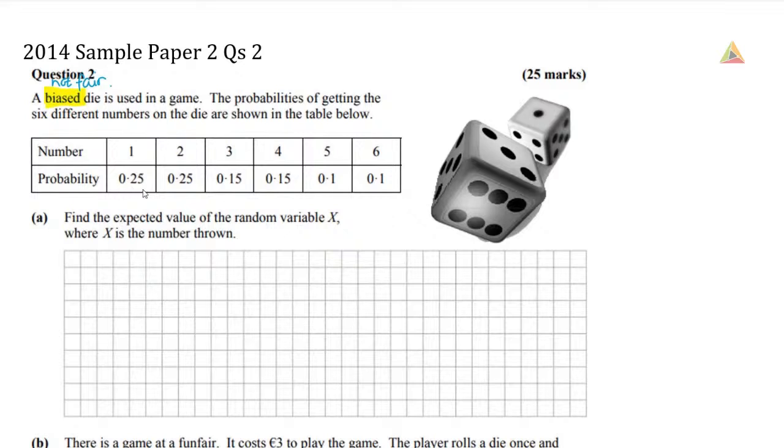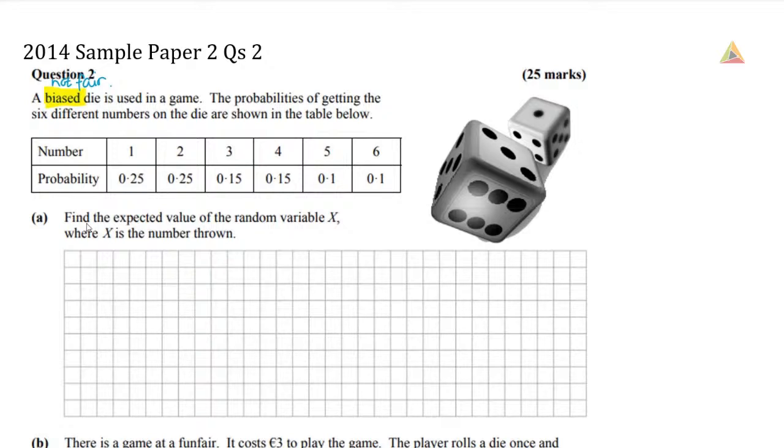Now here we can see the probability of getting a 1 is 0.25, of getting a 2 is 0.25, of getting a 3 is 0.15, of getting a 4 is 0.15, of getting a 5 is 0.1, and of getting a 6 is 0.1. Now even when it's a biased die, the probabilities here have to add up to 1 because they're all the possible outcomes, and that will always be 1.